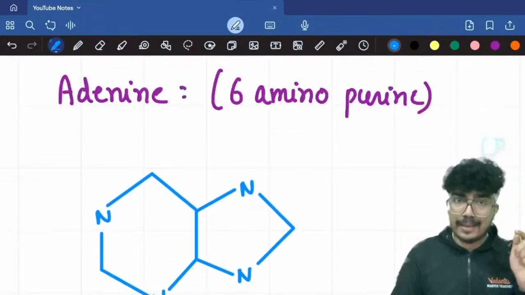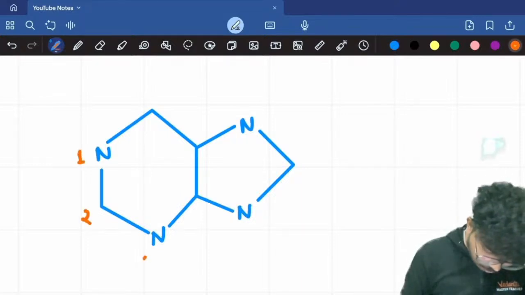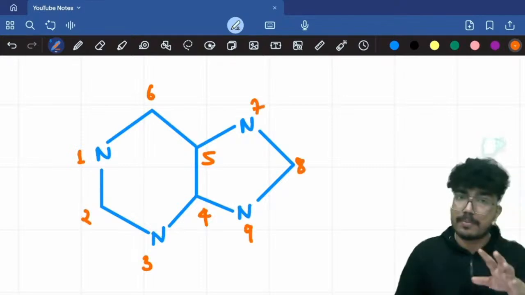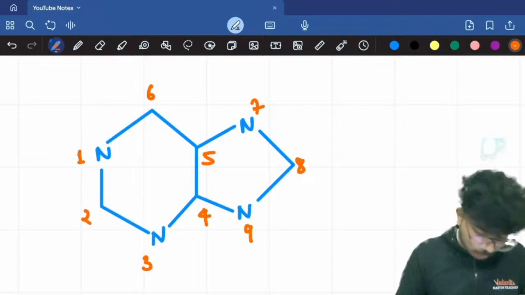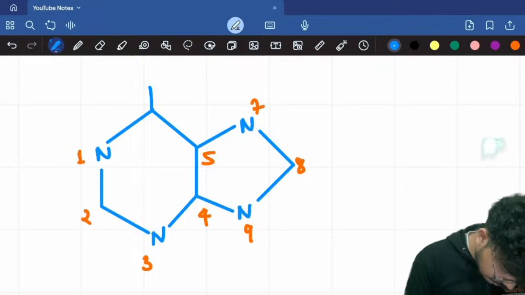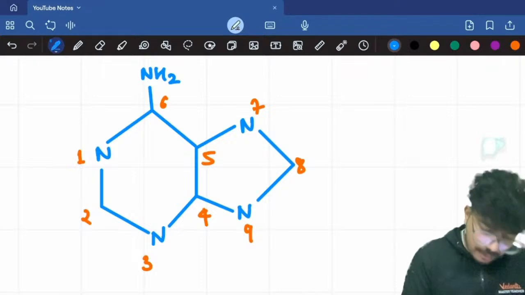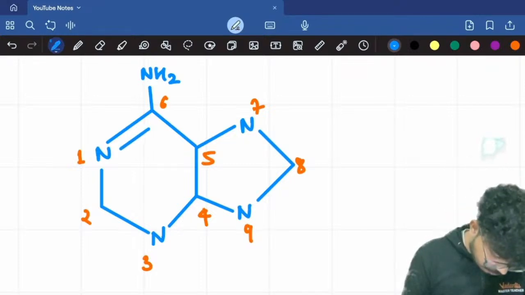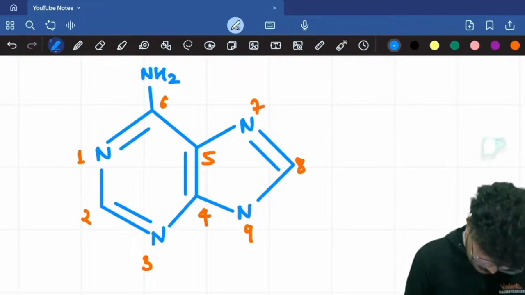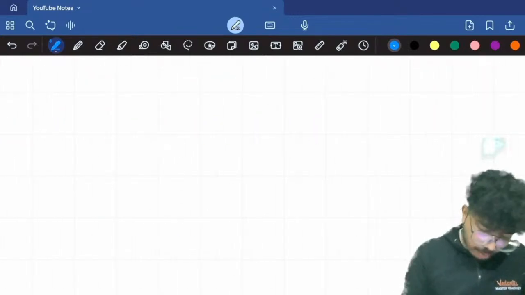First of all, I'll read the name, 6-aminopurine. Remember the numbering: 1, 2, 3, 4, 5, 6, 7, 8, 9. This manner. So 6-amino, that is over the 6th position, I will put the amino group, that is NH2, over here. Then I'll draw the double bonds. This is the structure for adenine. So easy, right?